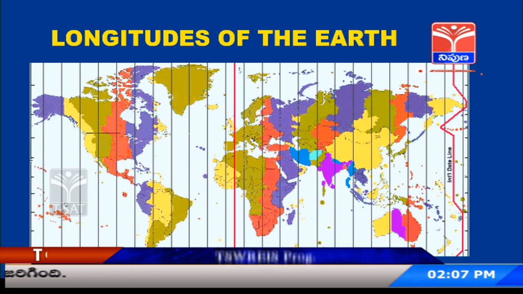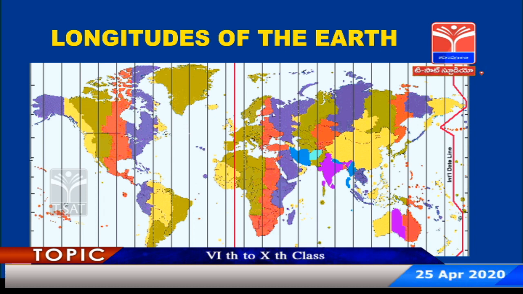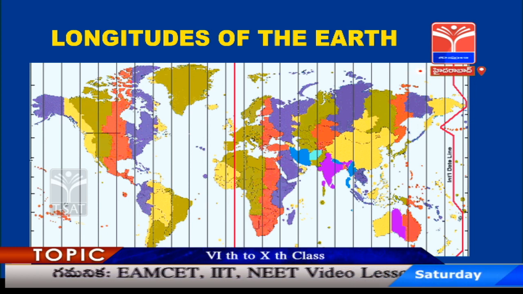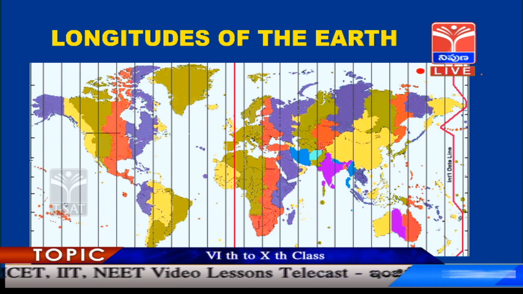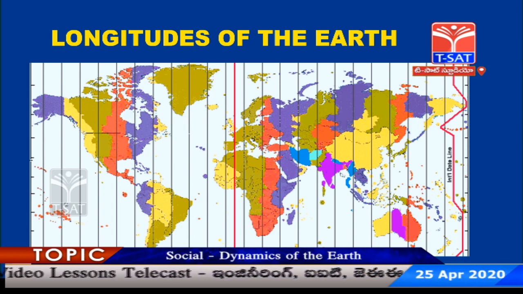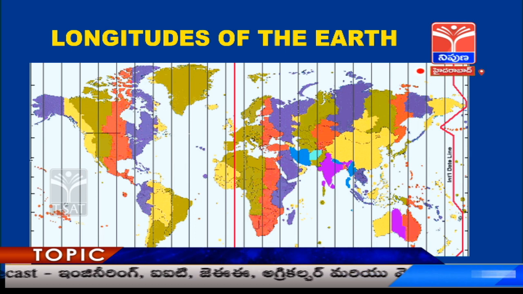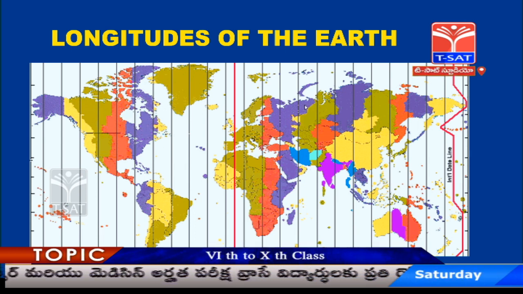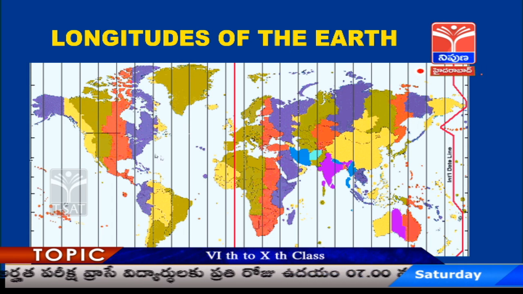So, here this red line stands for the international date line, and it is also called the central longitude or Greenwich mean time. So, all the countries calculate their time compared to this central longitude. You can count here from the picture that it is 5.5 hours ahead. Our Indian time is 5.5 hours ahead of Greenwich mean time. You can calculate the time of any country on the map if you know its longitude and latitude.